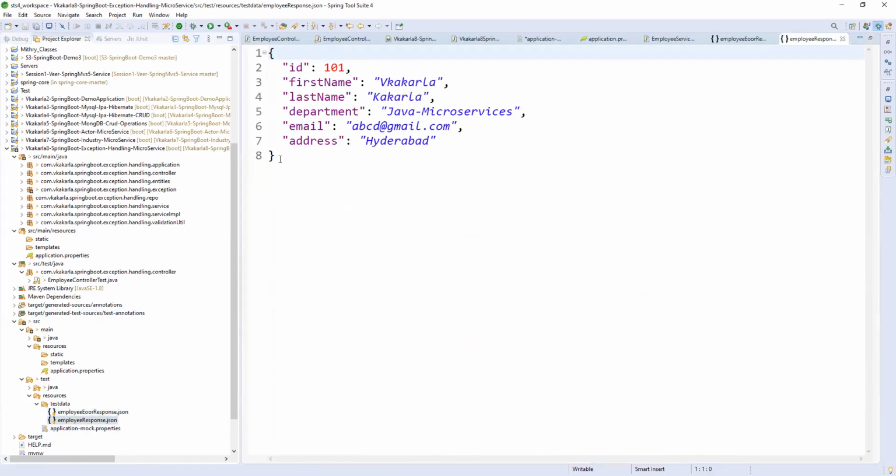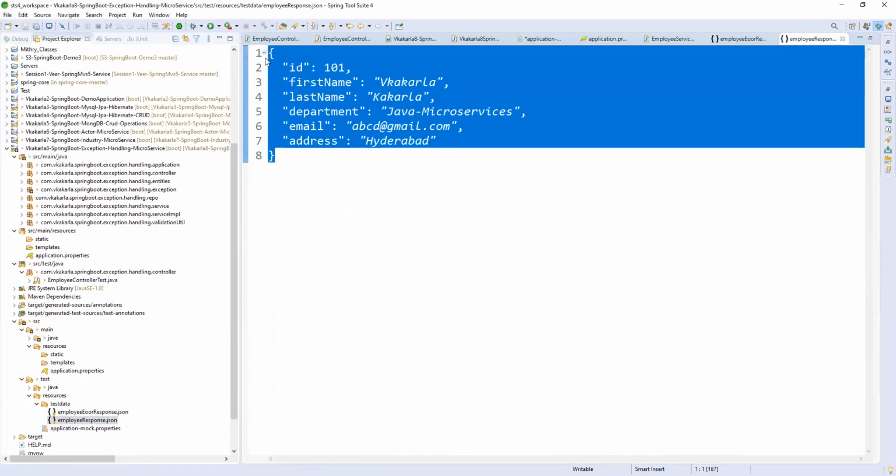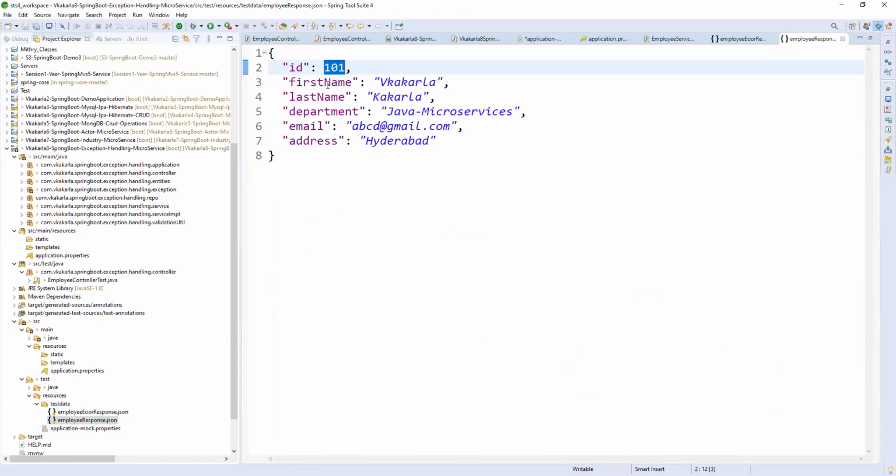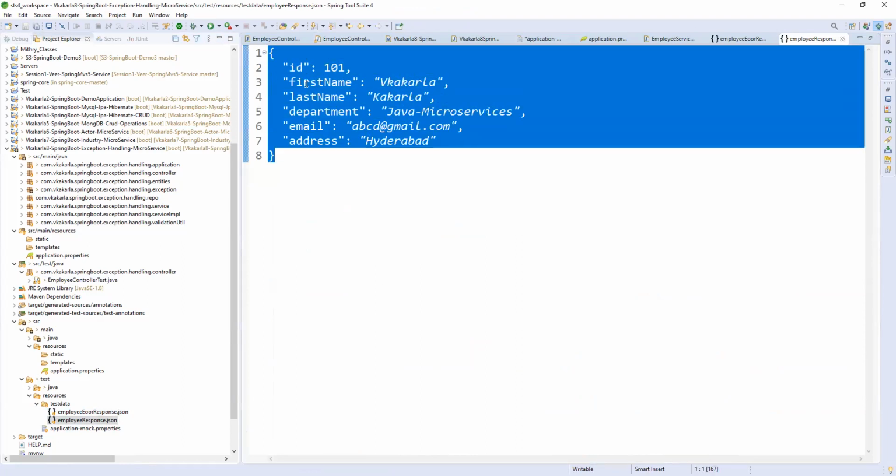So whenever we are hitting the database, or hitting Swagger by giving 101, we will get this kind of information. In the response, the employee ID is 101, first name is Vikakala, last name is Vikakala, department, email, something like that we will get. So the same data you can copy from the Swagger URL or Postman URL, wherever your application is running, and prepare the test data. Instead of hitting the database, we are preparing the data here.